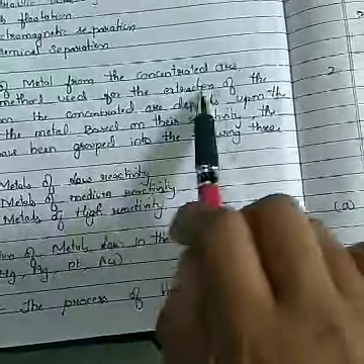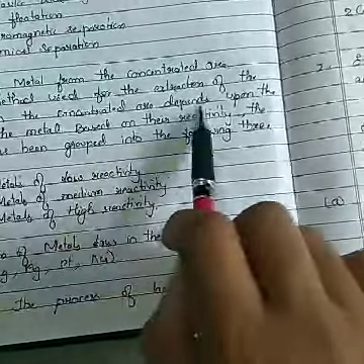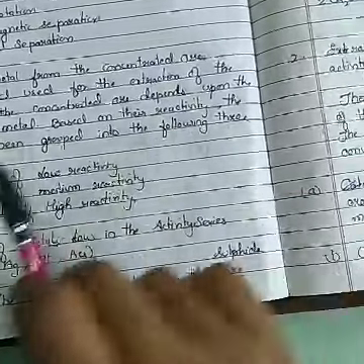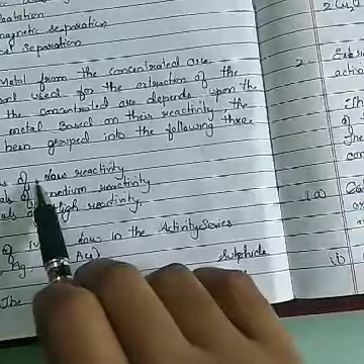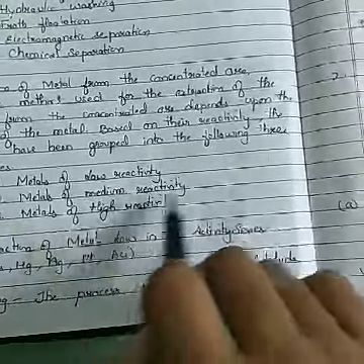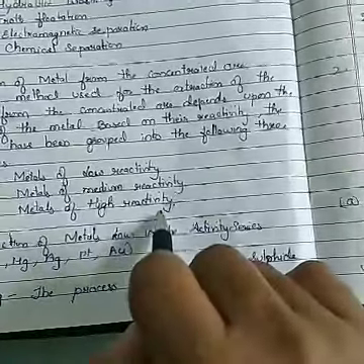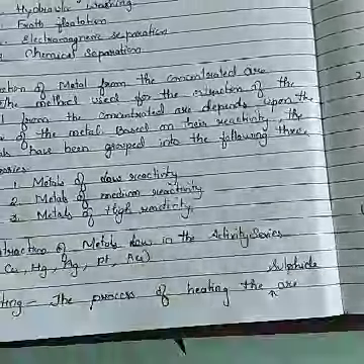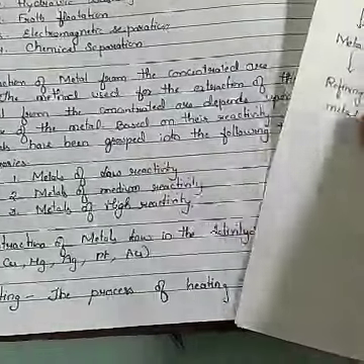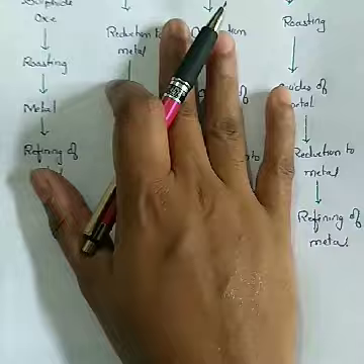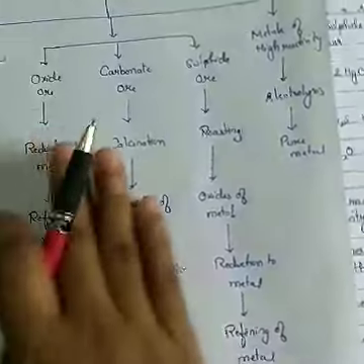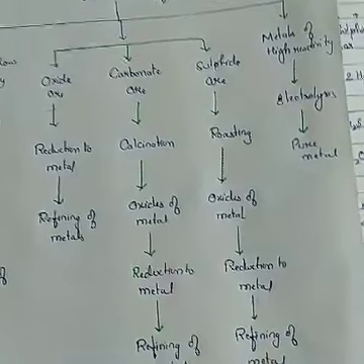The method used for extraction of the metal from the concentrated ore depends upon the nature of the metal. Based upon their reactivity, metals have been grouped into the following 3 categories: metals of low reactivity, metals of medium reactivity, and metals of high reactivity. Before going to the extraction, this table you have to learn. If you understand this table, you can do the metallurgy part very easily.